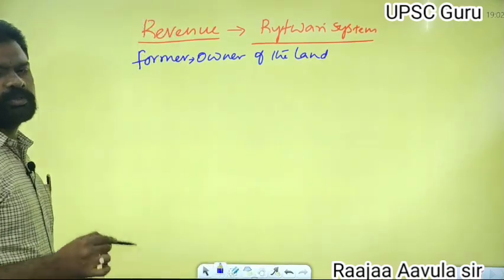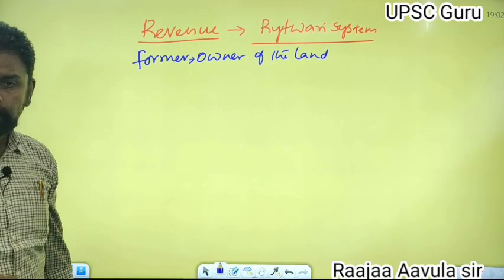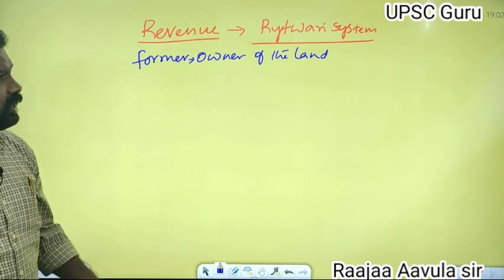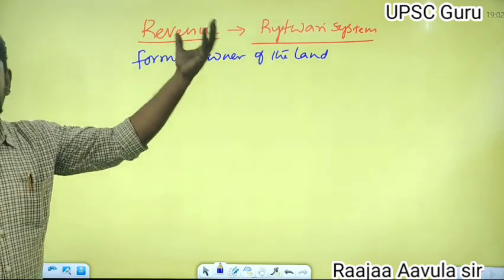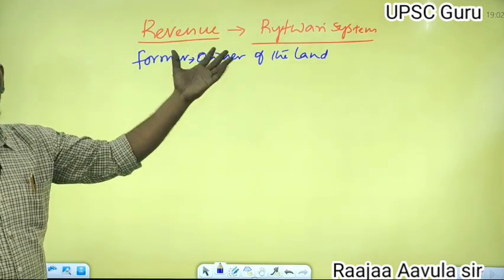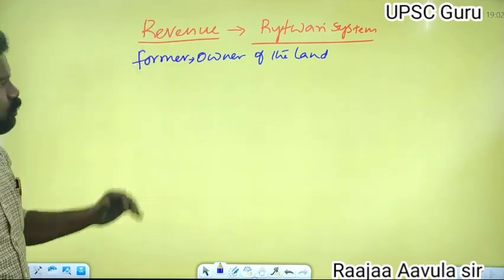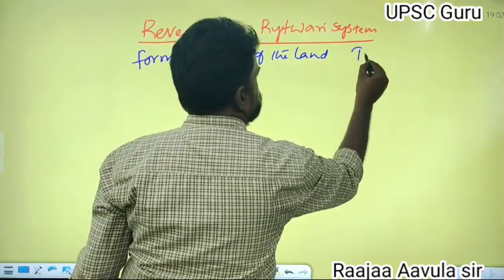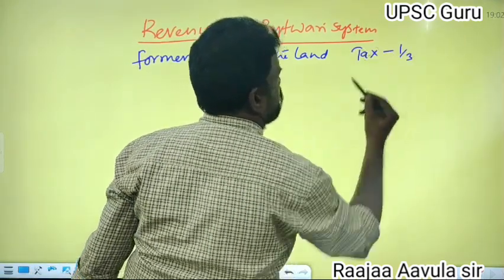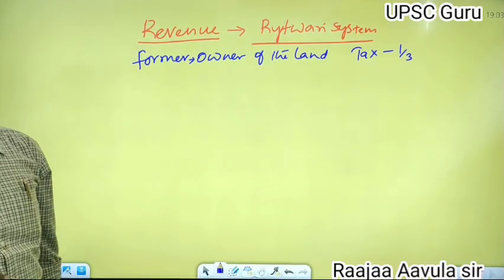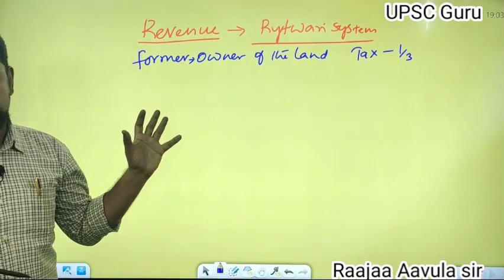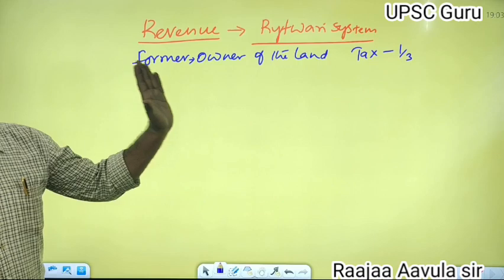The farmer could pay tax directly to the government officers. The tax in this period was fixed at one third. That was the Raitwari system. This is revenue.